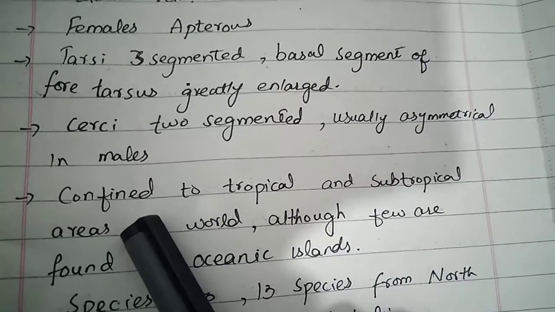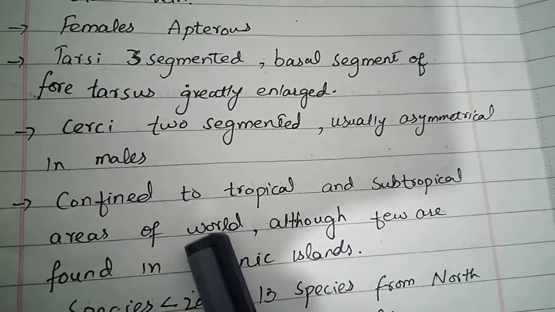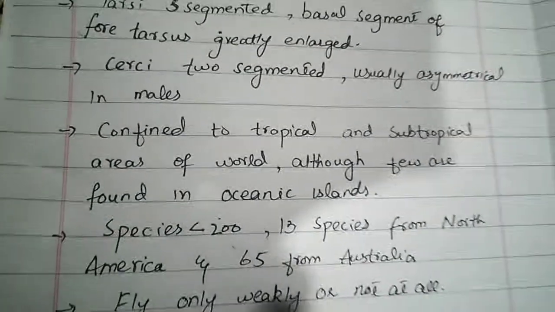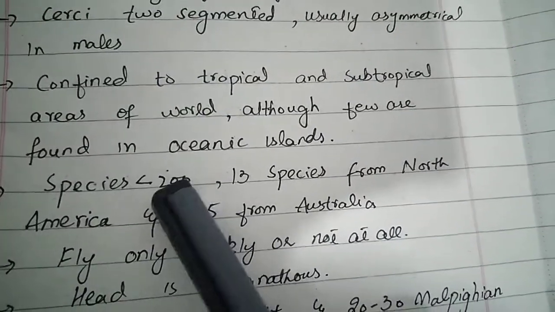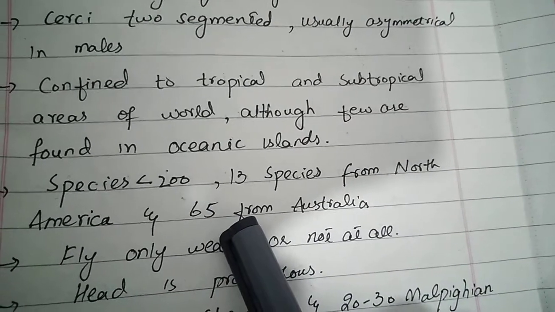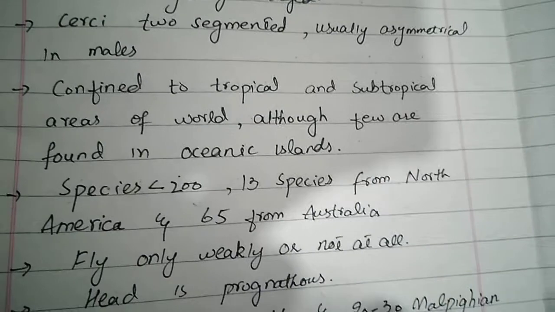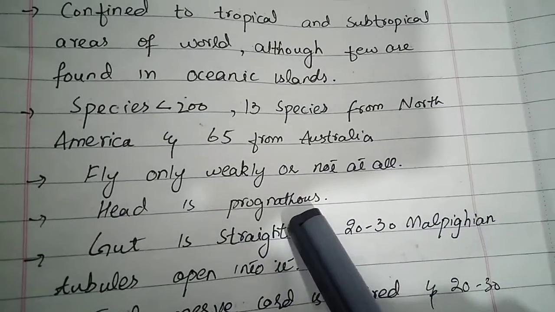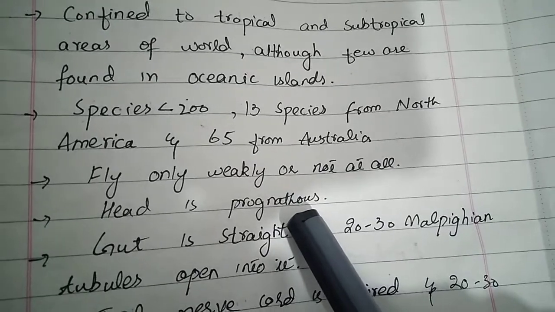These insects are confined to the tropical and subtropical areas of the world, although some are found on oceanic islands. Less than 200 species are known, with 13 species from North America and 65 from Australia. They fly only weakly or not at all. The head is prognathous, it means their mouth parts are projecting forward.